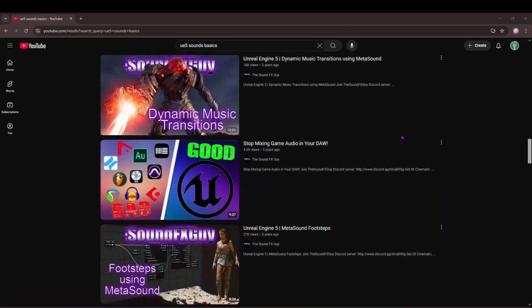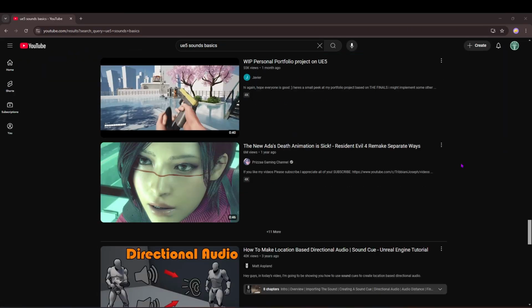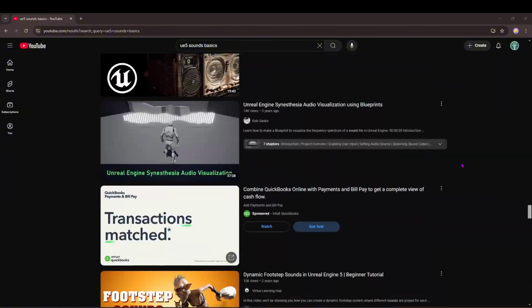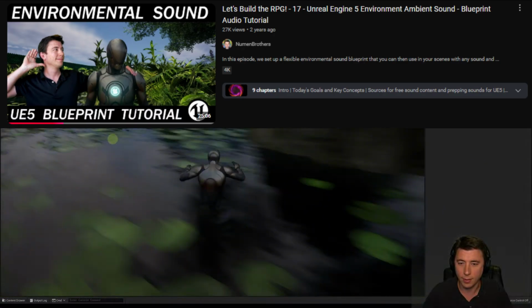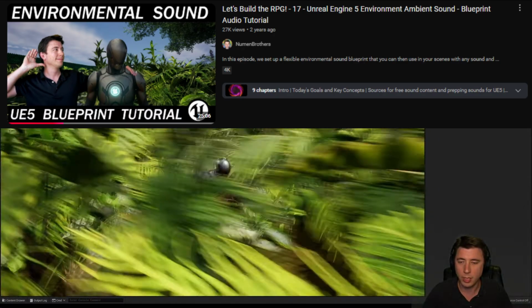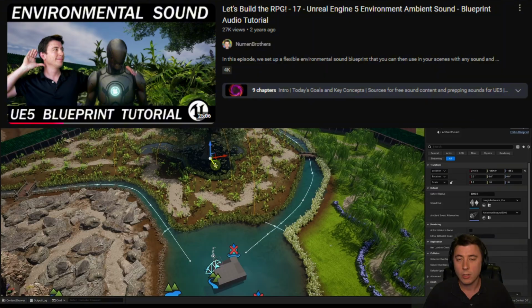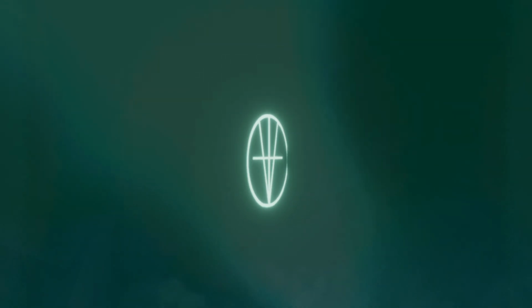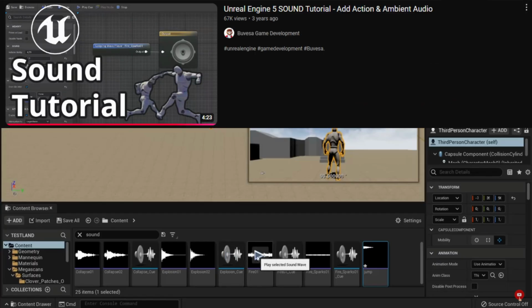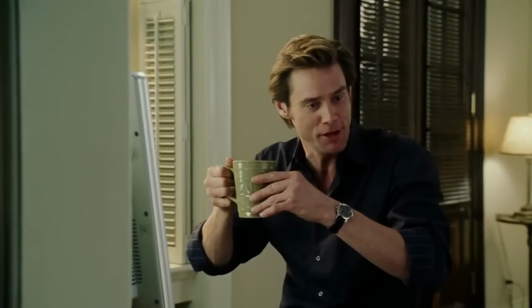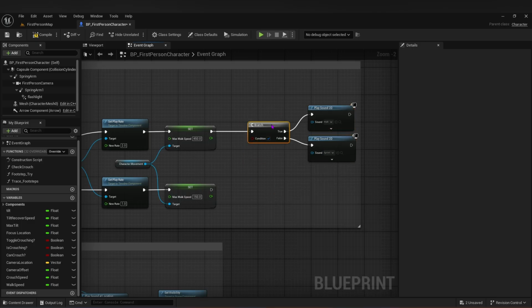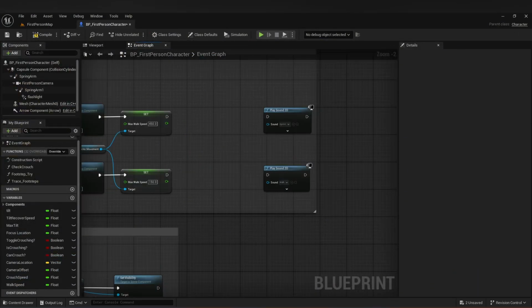I then turned my attention to learning the logic around sounds. My issue with this was there was very few tutorials for sound design. Most of them seemed to cover attenuation, but I already understood attenuation when I set up my footsteps, so most of these weren't going to be useful to me. The ones that were left were adding sounds into a scene, or were full-on courses, so I figured I would try one of these free beginner courses. I watched it and understood most of the video, but I still didn't understand enough to get the sounds to do what I want.